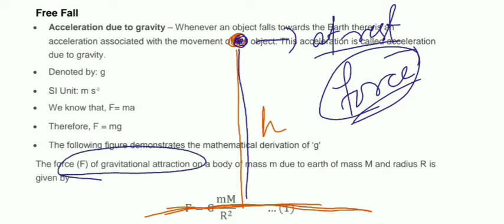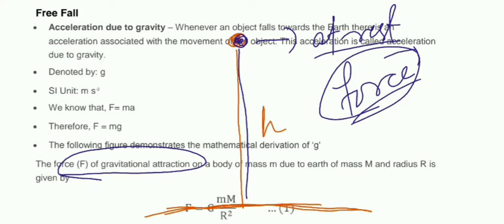This gravitational force is responsible for any object that falls towards the ground or towards the center of the earth when it is released from a particular height above the ground.